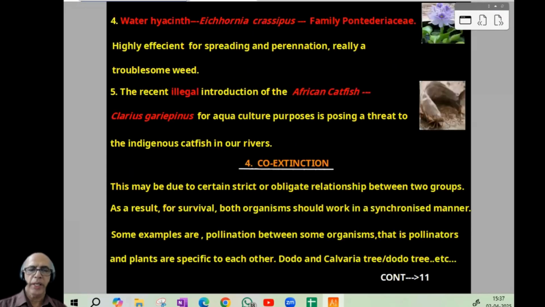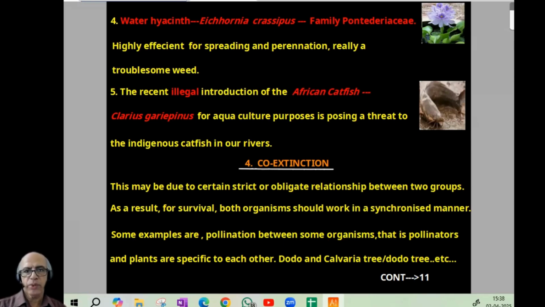Fourth one, water hyacinth, Eichhornia crassipes, family Pontederiaceae. This plant has a highly efficient system for spreading and pollination. It's really a troublesome weed, specifically in lake systems. Now, fifth is illegal introduction of African catfish, Clarias gariepinus, for aquaculture purposes, which is posing a threat to local or indigenous catfish in our rivers. These are all clear-cut examples.